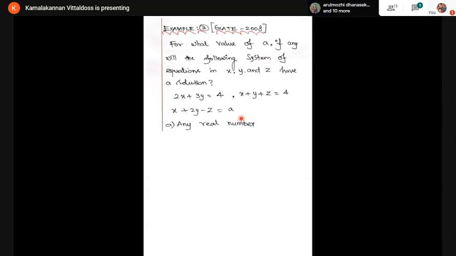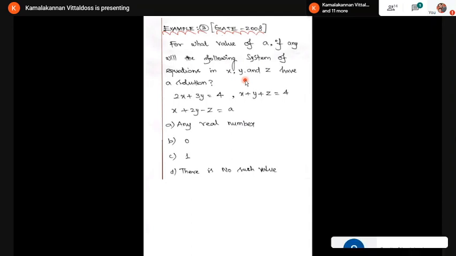Option A, any real number. Option B, it is 0. Option C is 1. And option D, there is no such value. They have given 4 options. For what values of A does the system have a solution? Having a solution means it is consistent. Therefore, the ranks must be equal.